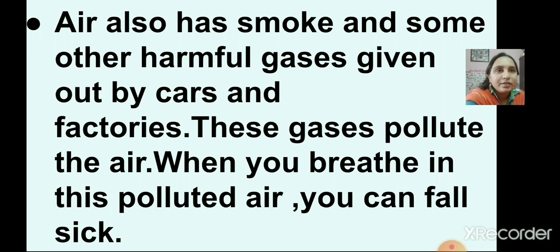Okay? When we sweep the floor or road, dust particles mix with the air. And smoke is released when we burn something, right? So smoke from factories, homes and vehicles mixes with the air, right? And this smoke pollutes the air, and if we breathe in this polluted air, we may fall sick, right?